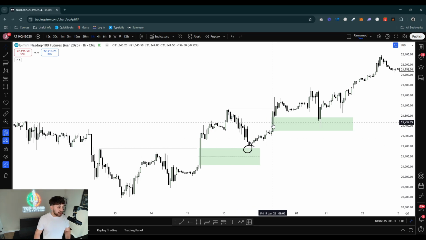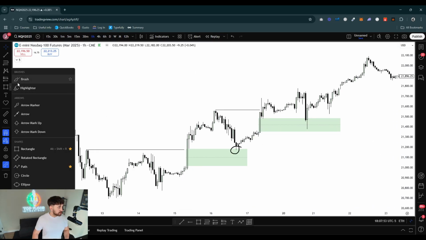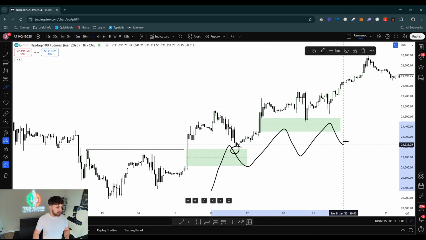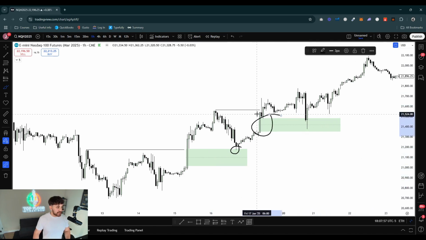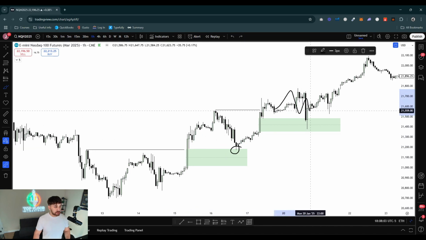So this fair value gap that forms right here after sweeping this high is considered, in my opinion, what I like to call the important fair value gaps, because they actually serve a purpose. And if the trend is going to continue higher, then this fair value gap right here needs to hold. That's why it's very important for it to hold, to continue the trend. So these fair value gaps actually serve a purpose of sweeping or breaking through a high like this. They need to hold if price refers back down to them.